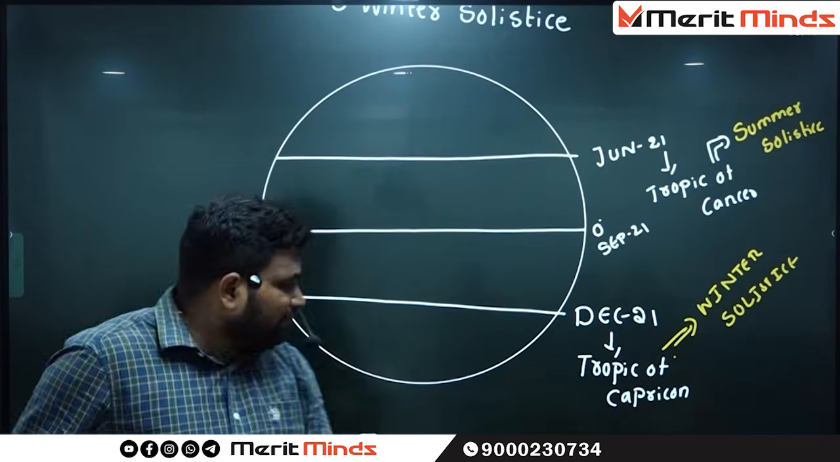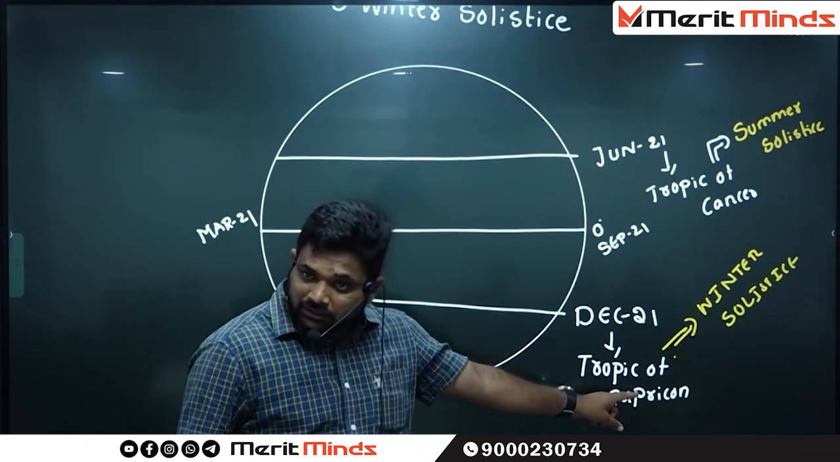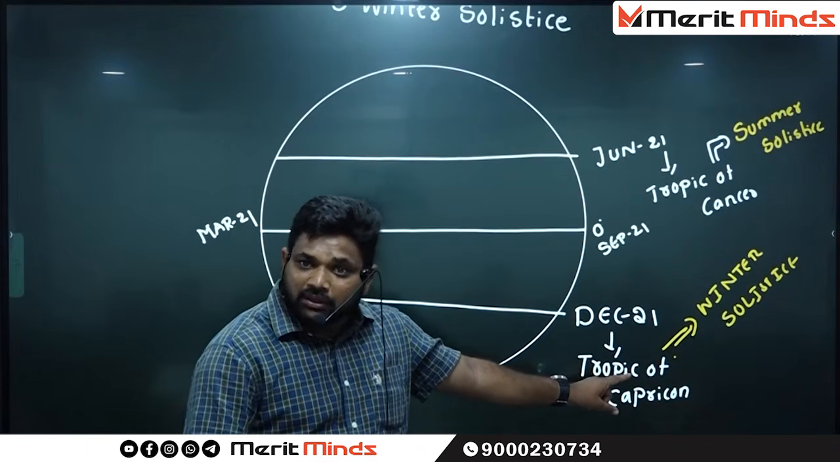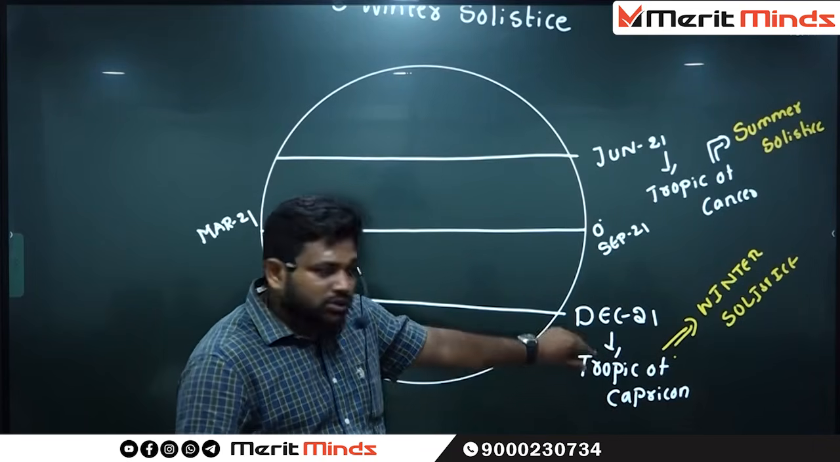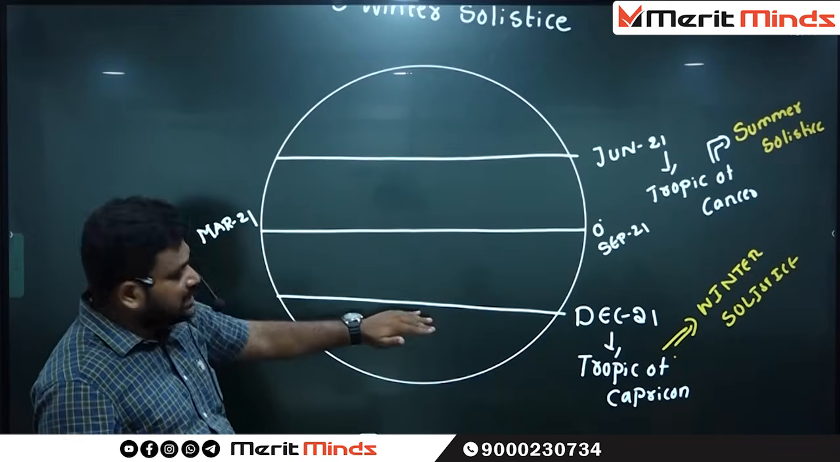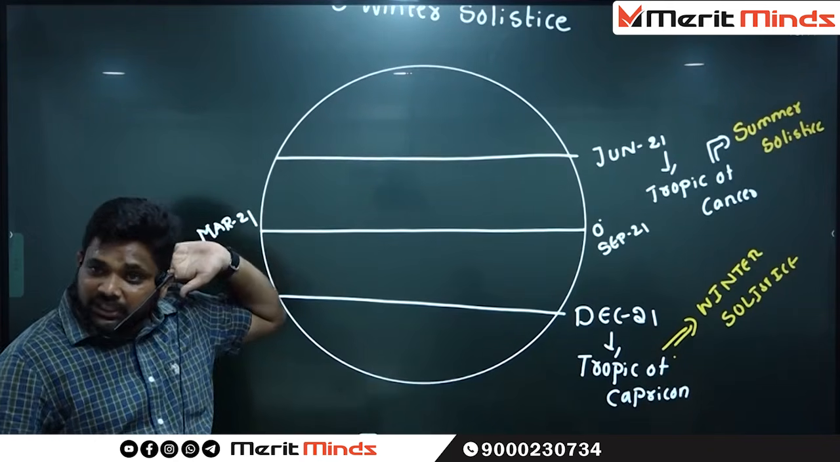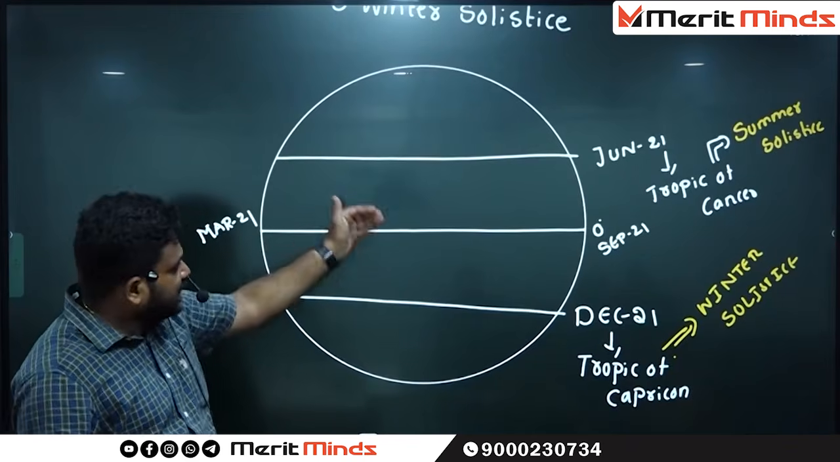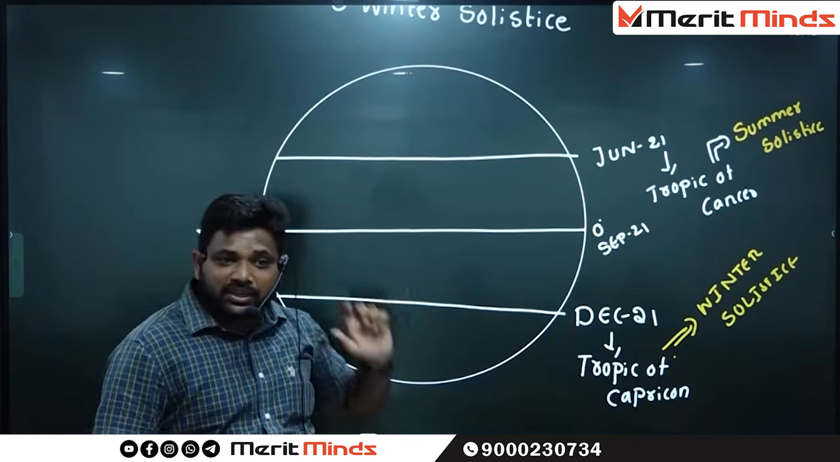Summer. If the sun rays are falling vertically over the Tropic of Capricorn, where is Tropic of Capricorn? Summer, sorry, in the southern hemisphere. So what is the season? Summer. Whatever the season in the southern hemisphere, that is not the season in the northern hemisphere. If the season in the southern hemisphere is summer, what is the season in the northern hemisphere?